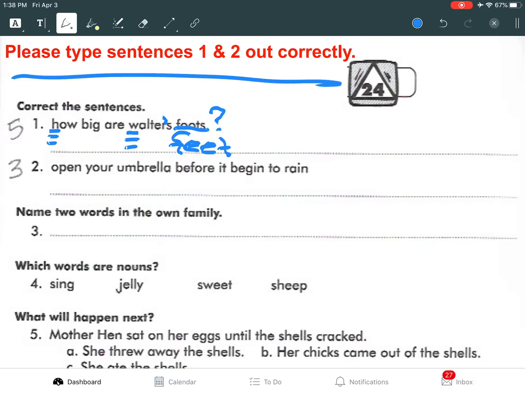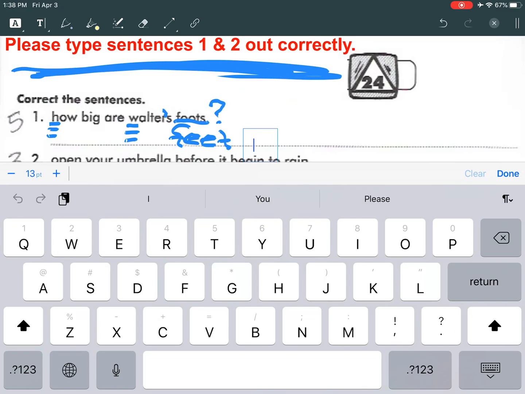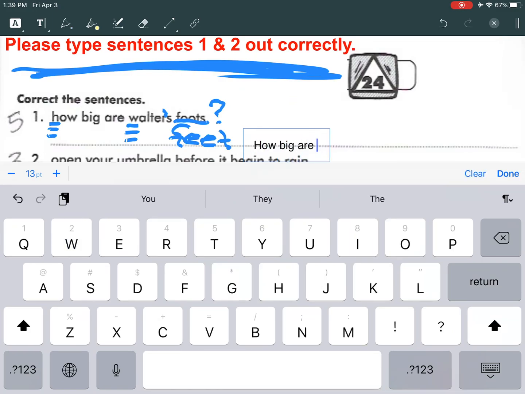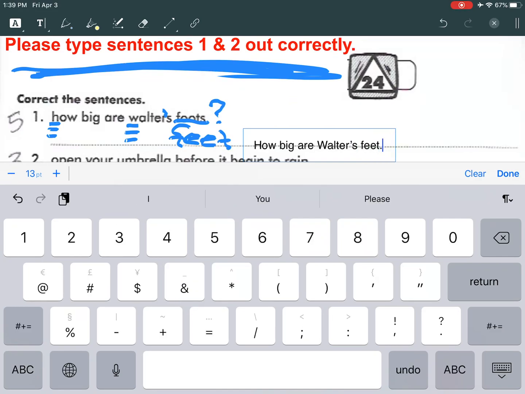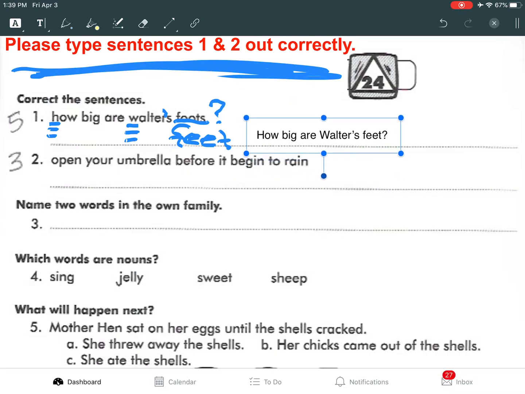Now, at the top, you'll notice it says, please type sentences 1 and 2 out correctly. So that is what I'm going to do. I'm going to touch the T. I'm going to click right there, and I'm going to type it out correctly. How big are Walter's, apostrophe, oopsies, Walter's feet, and question mark. Oopsies. You do shift, question mark. Okay? Now, since it's down there, it kind of looks weird, so I can bring it up here. There we go. How big are Walter's feet?